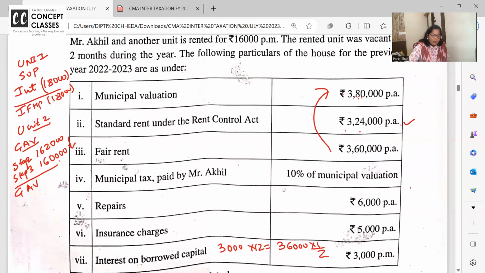Had it been occupied throughout the year, 16,000 into 12, it would have been 1,92,000. When actual rent is low only due to vacancy, take actual rent as GAV, irrespective of high, low, high. My intention today is to give you the concept.